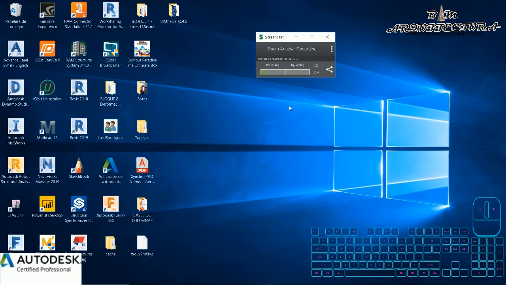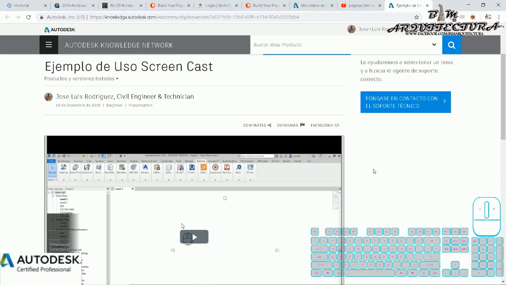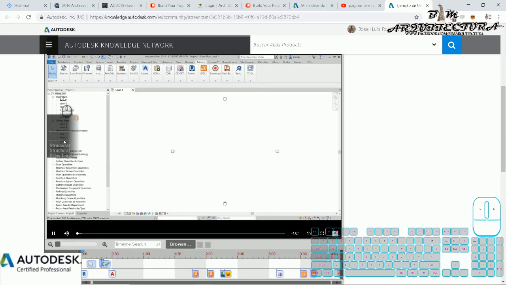For example, in this step I rewind so that you can see only the result, and you only wait some seconds. And when it's finished, you can click, and now it appears on your principal page in Autodesk Knowledge.